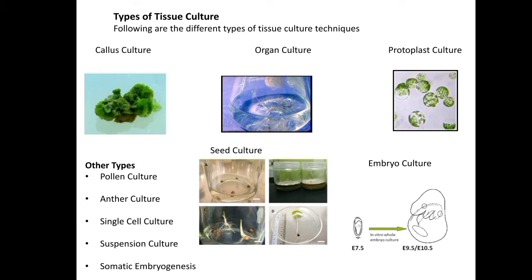A good example of this is the tumor tissues that grow out of the wounds of differentiated tissues or organs of the plants. Organs are nothing but root, shoot, leaves and flowers.